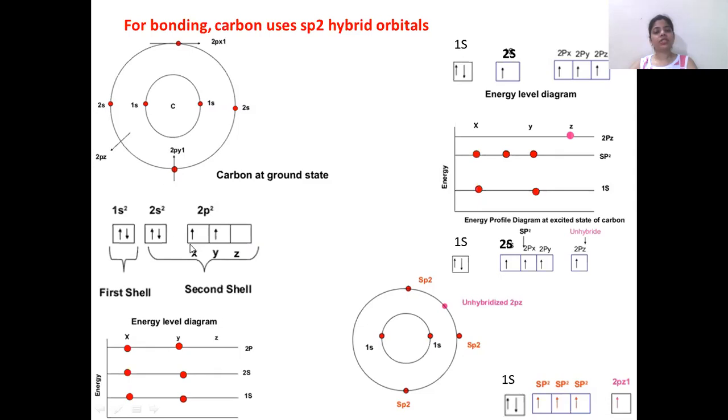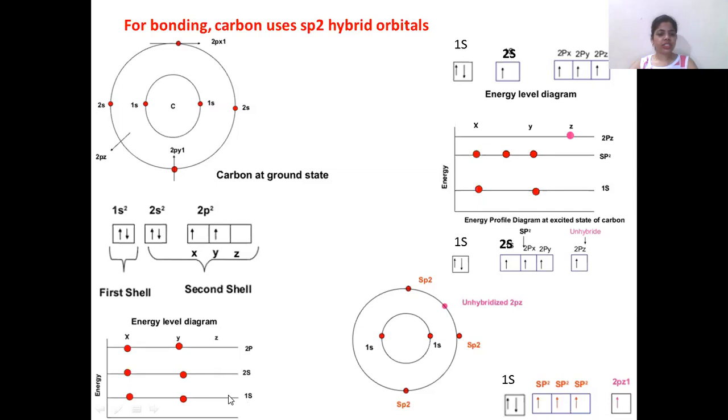So this is the ground state of carbon. In the structure, we can clearly see this distribution of electrons: 2 electrons in the 1s, 2 electrons in the 2s orbital, and only 2 electrons in the 2p orbitals, that is 2px and 2py, and the 2pz orbital is vacant. So let's see the energy level diagram. In the energy level diagram, these are the energy levels.